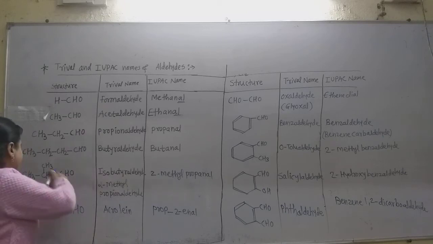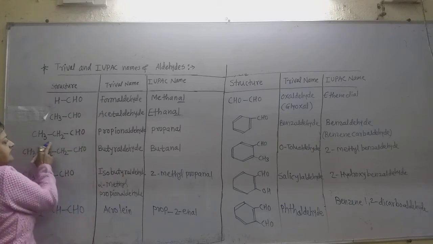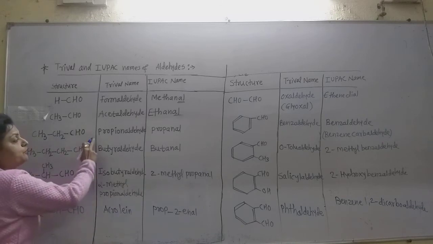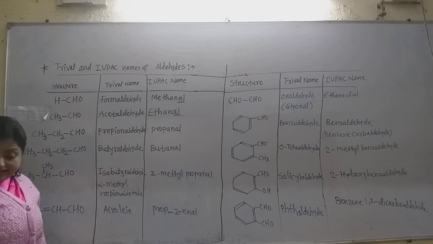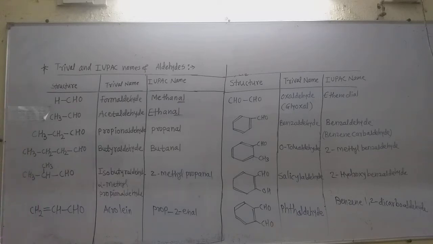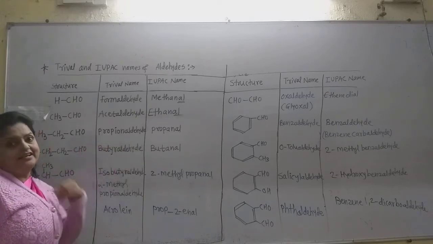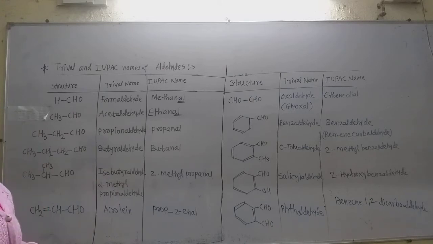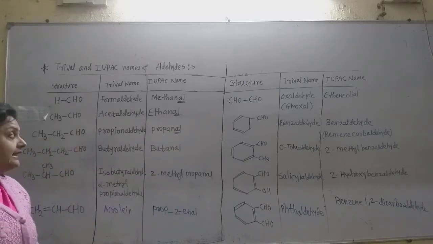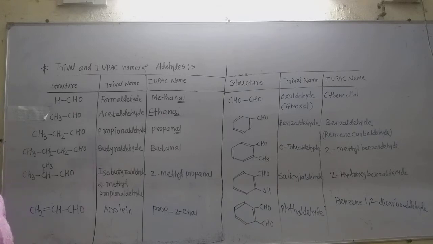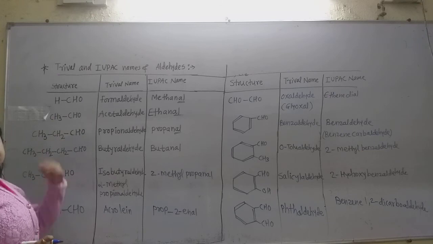Now the third aldehyde containing three carbon atoms, CH3CH2CHO, that is propionaldehyde, because the carboxylic acid containing three carbon atoms is propionic acid, and from that name this aldehyde is given the name propionaldehyde. Its IUPAC name is propanal. The al suffix is there in place of E of the alkane propane. So the name is propanal because this is a straight chain aldehyde.